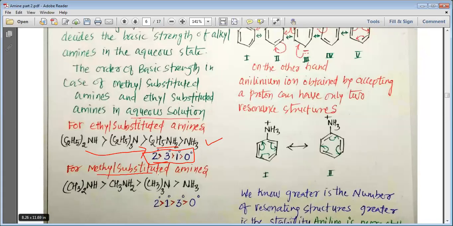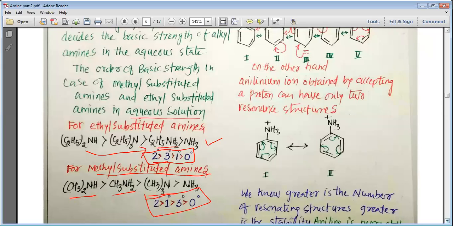But when you have methyl substituted amines, dimethylamine is more basic than methylamine, and methylamine is more basic than trimethylamine due to steric hindrance. So for methylamines you can understand the order as 2130.